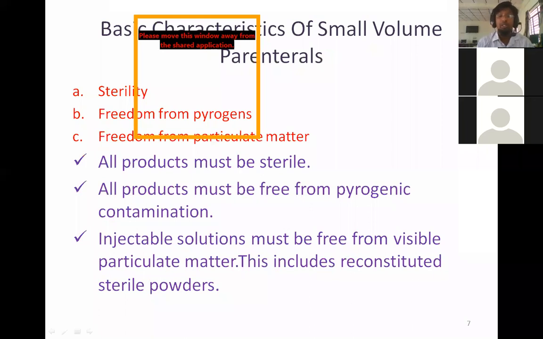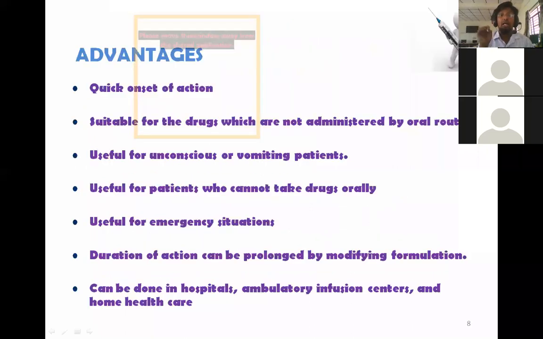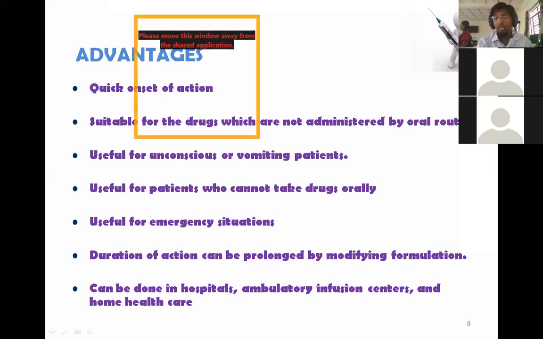So quick onset of action is possible because when we compare it with tablets and capsules, there is no need of disintegration, dissolution, and even the absorption step is removed. So when you give it directly into the blood, or at the site of action, the onset of action is comparatively high when we compare it with tablets, syrups, and other types of formulation. It is also suitable for drugs which are not administered by the oral route.